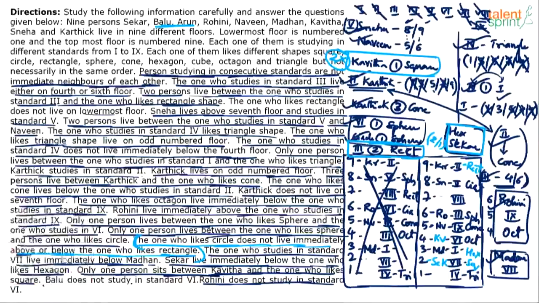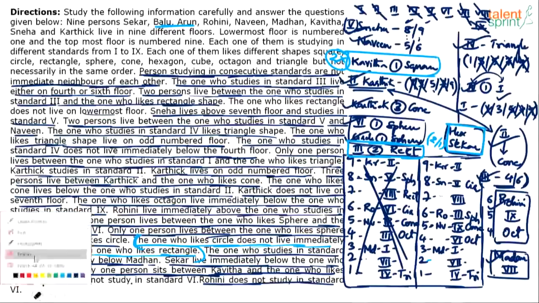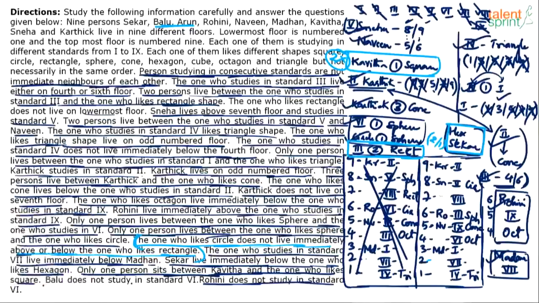Clear? So let me erase all that in light blue because that was a trial that we had done owing to the lack of space. So now if I go back and see, I think we missed that point. Rectangle cannot come in these two places. So if rectangle cannot come there and rectangle has to have a gap of 2 with third stand at this point, I think the only way we can fix it is rectangle coming here. If rectangle comes there, then hexagon comes here and Sekar comes here. Yes or no?